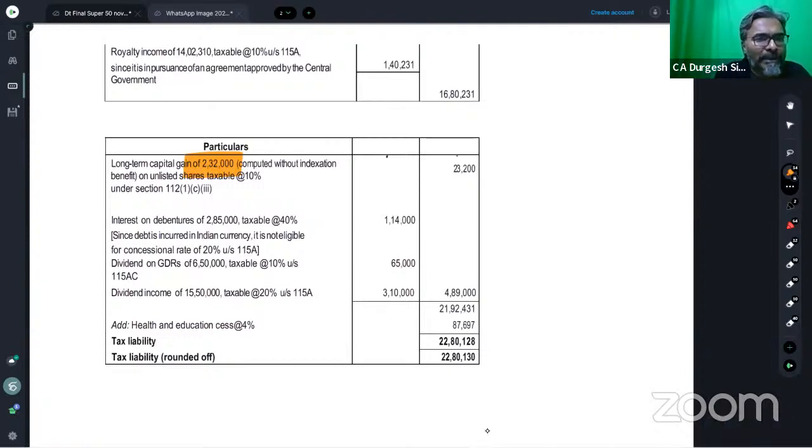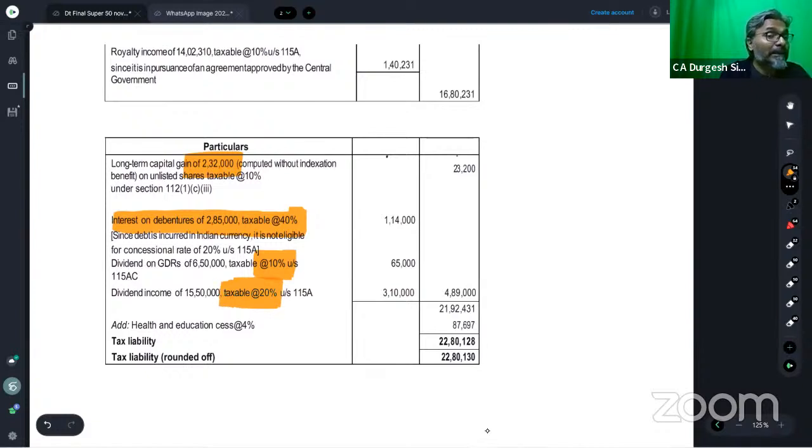Interest, I told you already, interest on debentures is at the normal rate. Debenture interest will be at the normal rate or not? Answer is yes. How much is that? 40%. Dividend GDR, 10%. Dividend income, which one? The other from the Indian company, 20%.